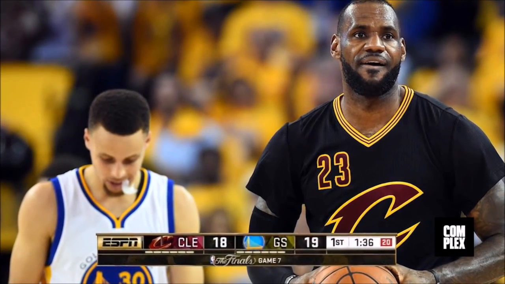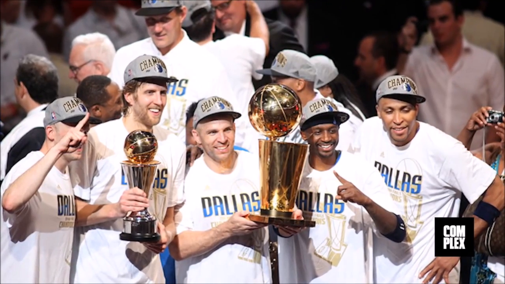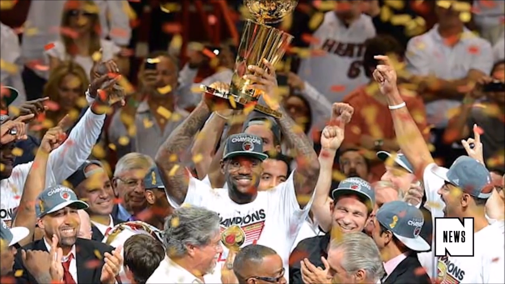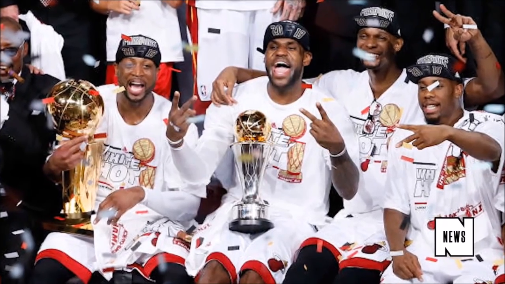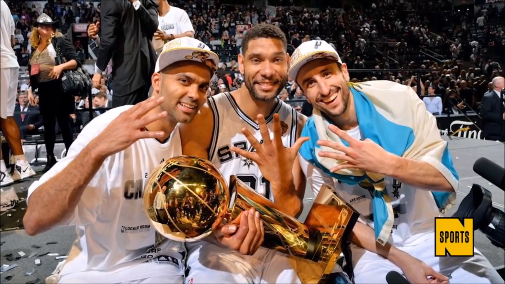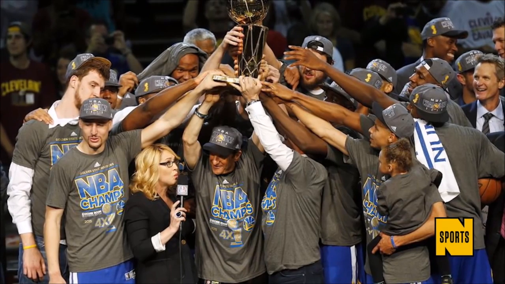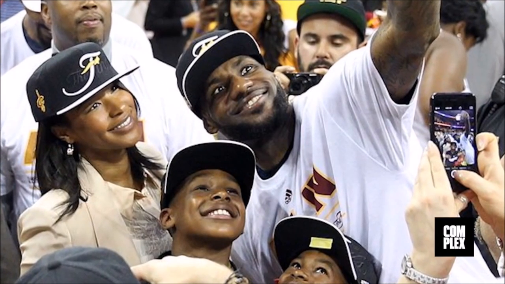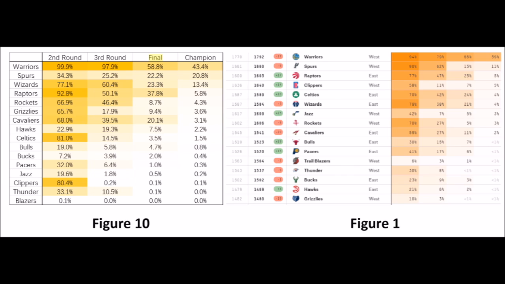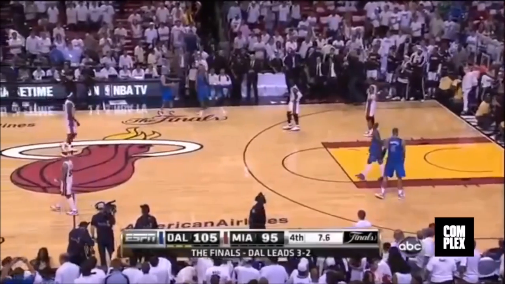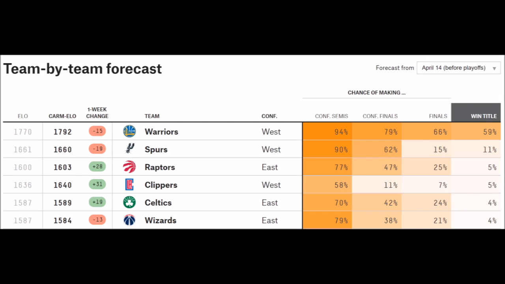At the end of our simulation, we compare our results with the prediction of 538.com, a website that uses ELO power ratings as their primary model for simulation. The results from our simulation show that the Golden State Warriors have a chance of 43.4% of winning the championship. The Spurs have a chance of 20.8% of winning second place, and the Wizards third place with a chance of 13.4%. On the other hand, 538.com gives the Warriors a winning chance of 59%.